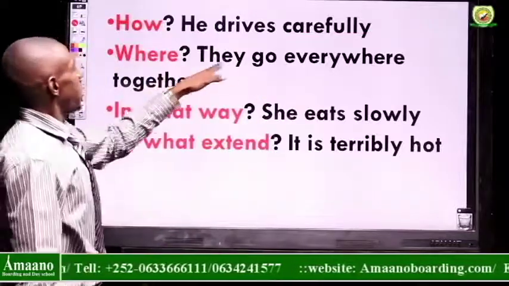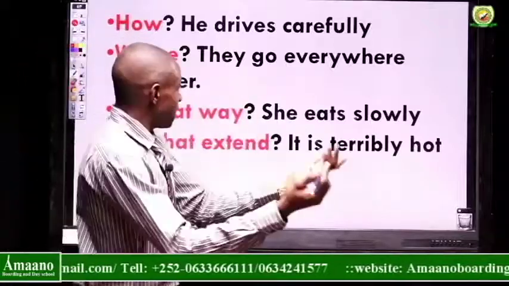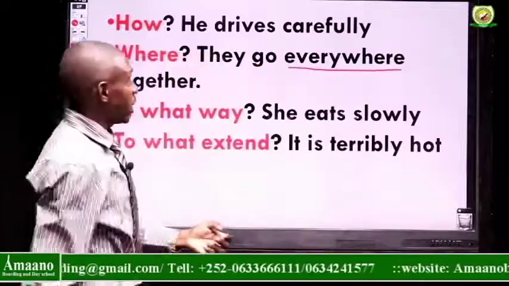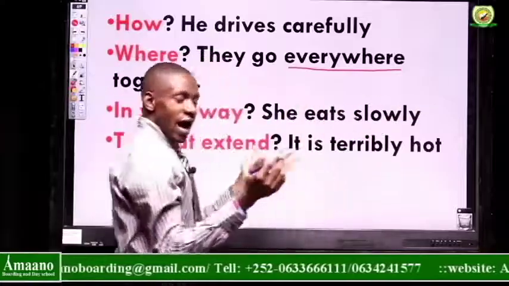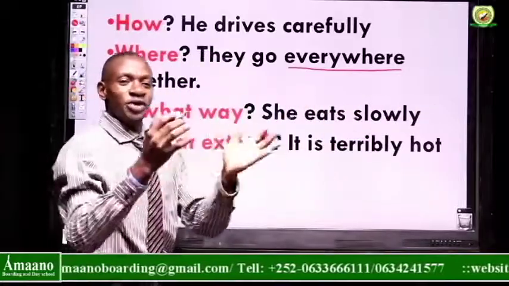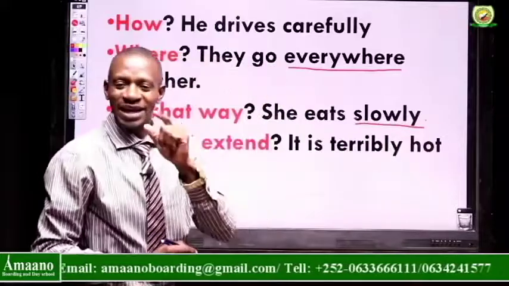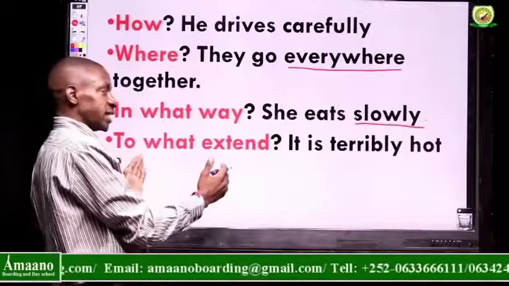Next, where? They go everywhere together. Where do they go? They go everywhere. So everywhere there becomes our adverb. In what way? She eats slowly. How does she eat? In what way does she eat? She eats slowly. So that one becomes our adverb. Then to what extent?